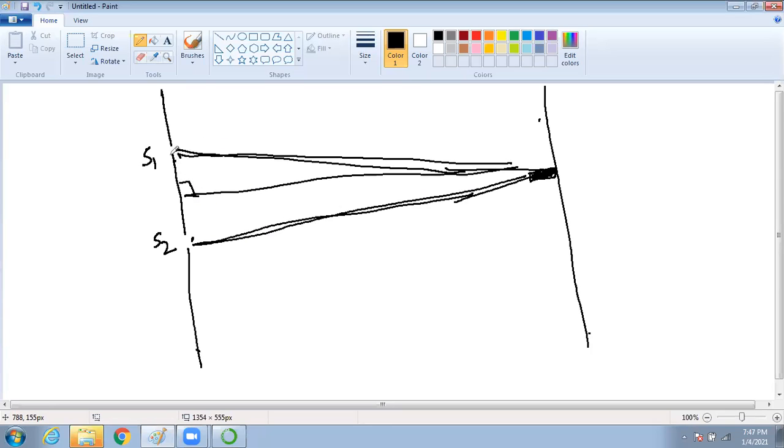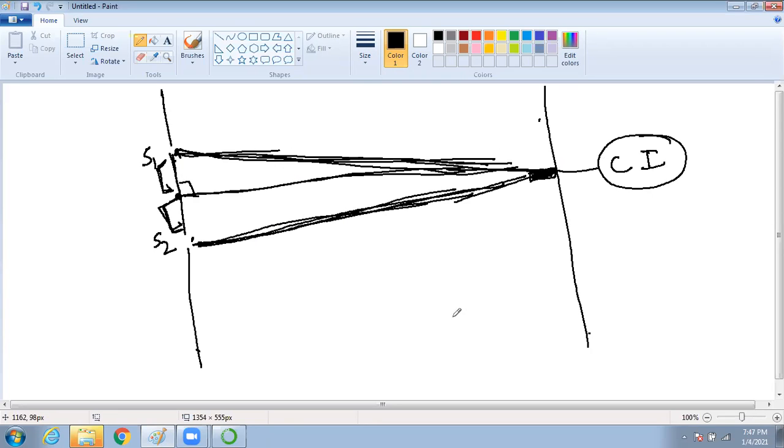This is a right angle triangle, this distance is a hypotenuse, this also is a hypotenuse, because the slits are equally placed. So this distance and this distance are the same. And whenever the distance is the same, the path difference is the same, what will you get? Constructive interference. Clear? Clear or not? Yes, sir. That means whenever the path difference is the same, you are getting constructive interference.